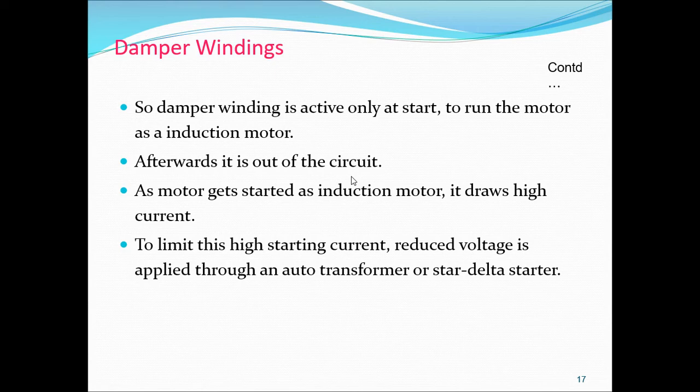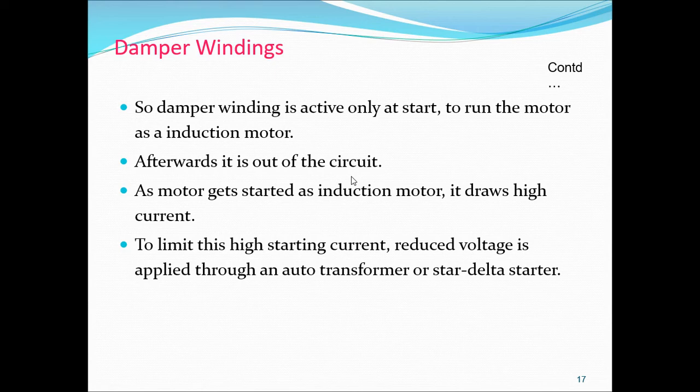So once again I will repeat this. How is it? By using the damper method, as shown in figure, to enable the synchronous machine to start independently as a motor, a damper or induction winding or squirrel cage winding is provided on the rotor poles.